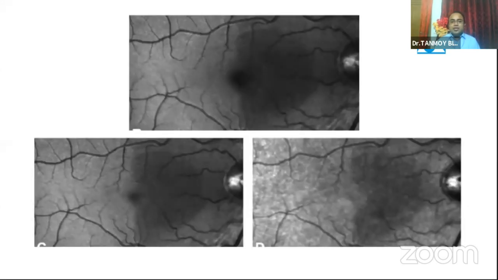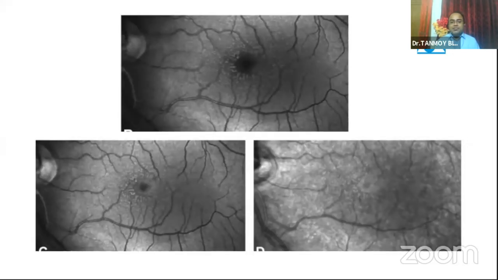So this image shows the right eye of the same patient. The top one is the blue reflectance, the bottom left is the green reflectance, and the right one is the infrared reflectance. So notice the hyperreflective perifoveal patch which respects the vertical meridian. This is clearer in the blue and the green reflectance compared to the infrared reflectance. So this image shows the left eye of the same patient. Although there is a perifoveal hyperreflective area, the boundaries are not as well delineated as in the previous image. This was due to the fact that the patient had a no-perception-of-light eye and the fixation was a little poor.